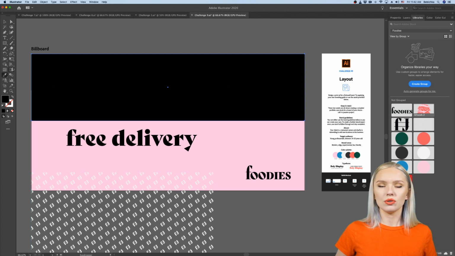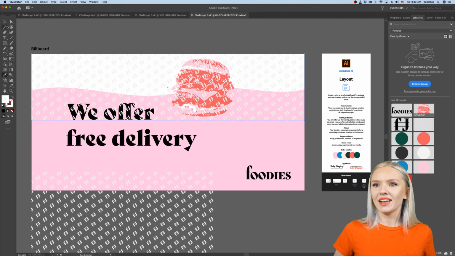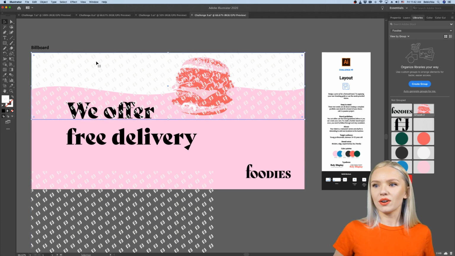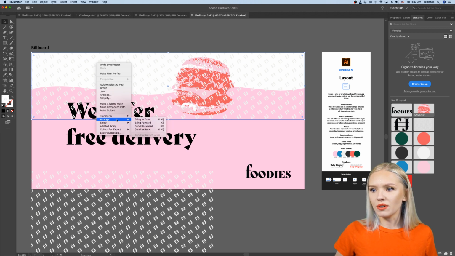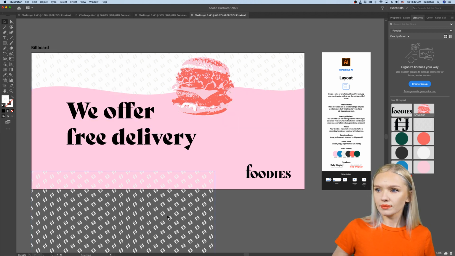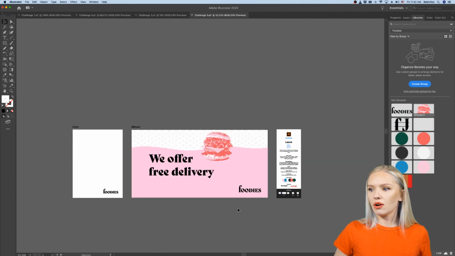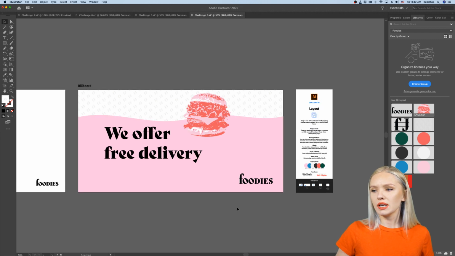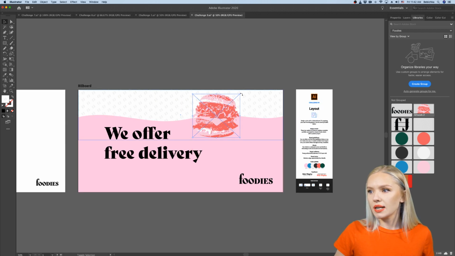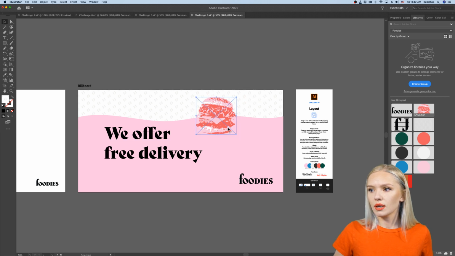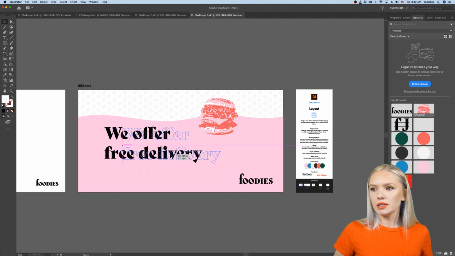So I just use my eyedropper tool and I go onto the pattern, and I want to keep my pattern in the background, of course, because right now it kind of overtones everything. So I'm just going to arrange and send it to back. All right, this we don't need anymore. And now we kind of already have our little billboard. I think it looks very interesting, very exciting. Let me make this a little bit smaller, maybe just the burger. Okay. All right, and then let's rearrange this a little bit.